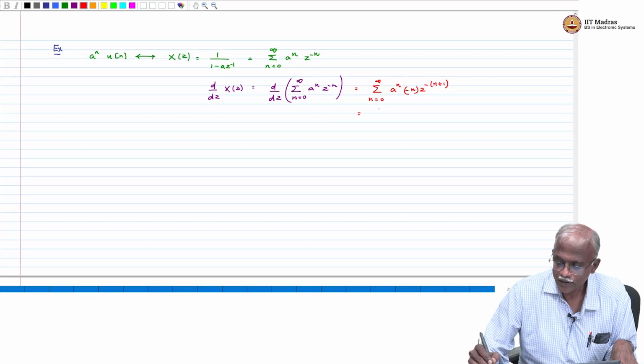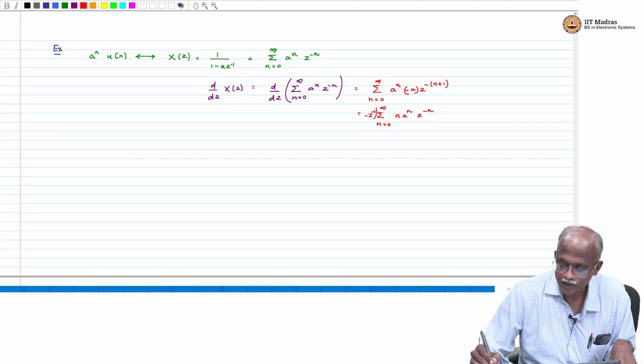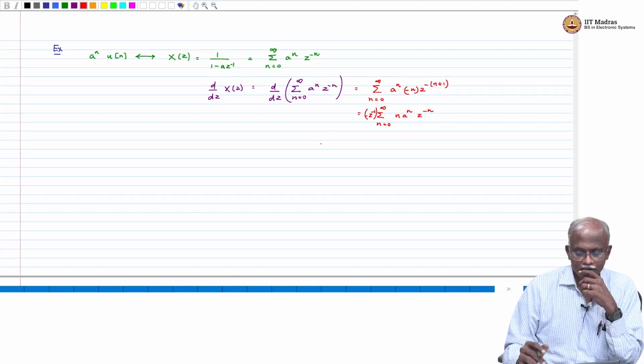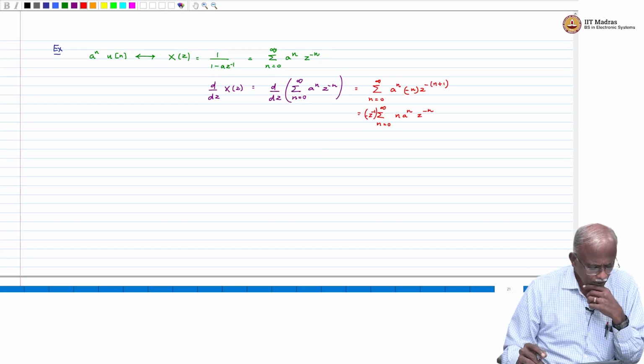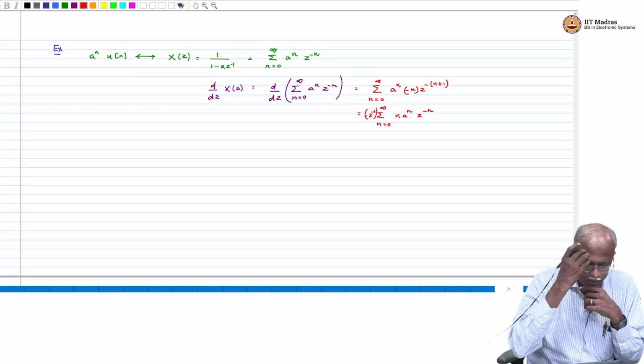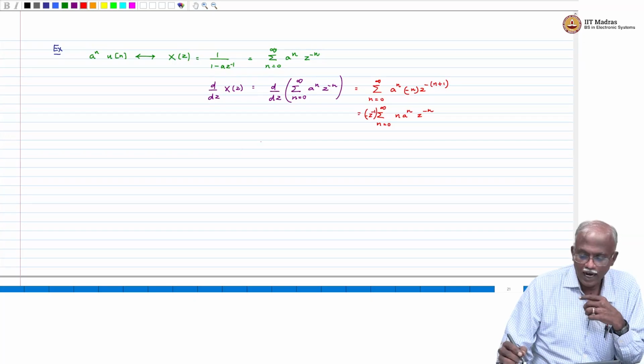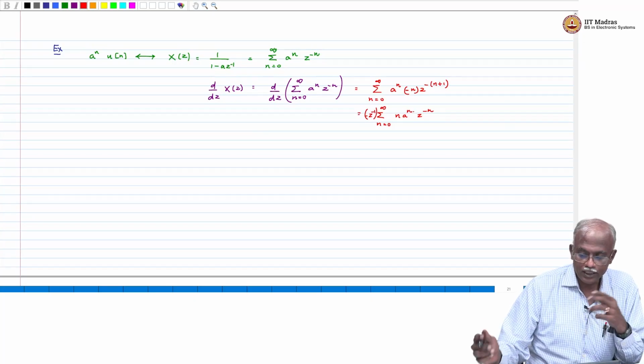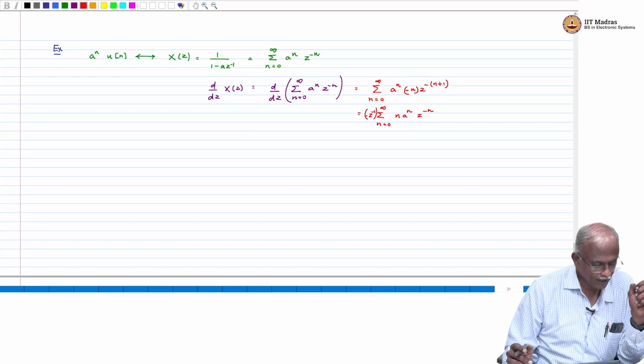Just one step away from the answer, basically you can write down saying that this is equal to summation n equal to 0 through infinity n times a power n z power minus n, with a minus sign and a z inverse. So you can easily take it to the other side and obtain a Z transform for n times a power n u of n.